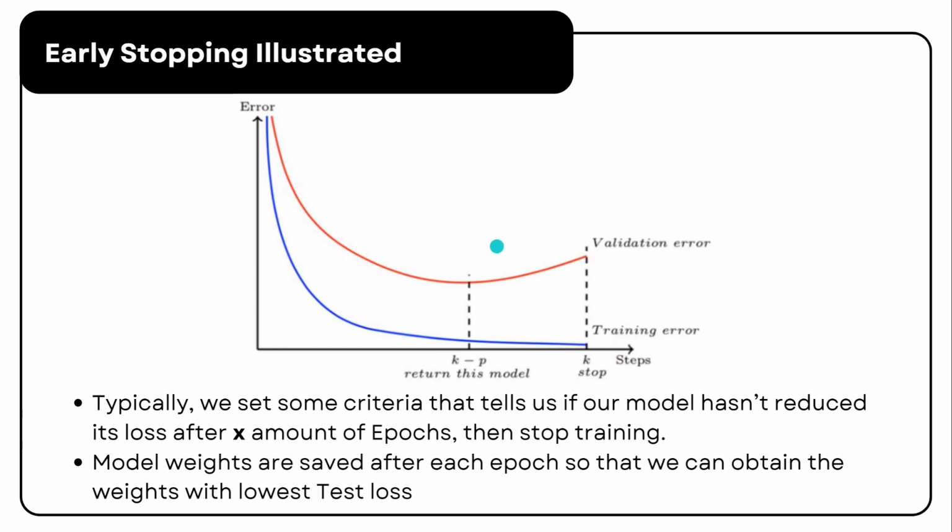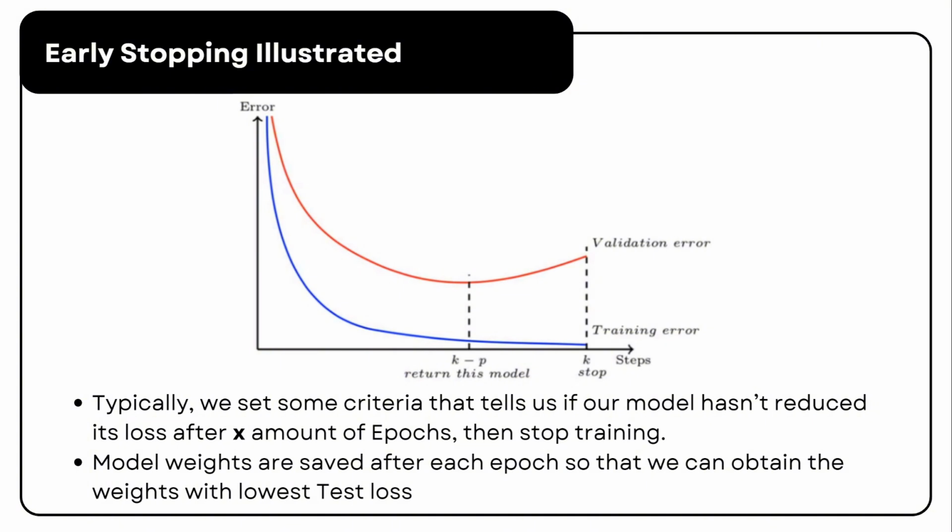It initially decreases, but eventually stops improving and begins to rise. It happens at a critical point, often labeled as K minus P, where validation loss is at its lowest, and K, where the training should ideally stop. Beyond this point, the model starts overfitting, meaning it memorizes the training data instead of generalizing well to new data.